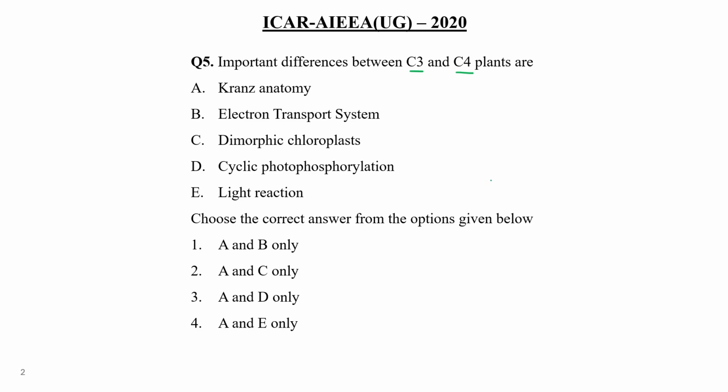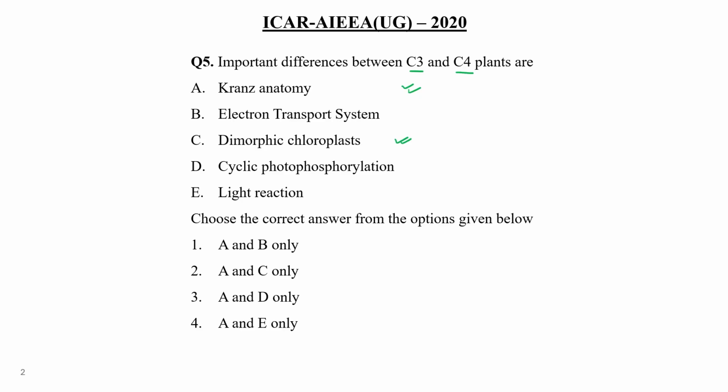Difference between C3 and C4 type plants. C4 type plants are present in high temperature environments because they can tolerate it, and they have a special type of leaf anatomy, right? Leaf anatomy in which two types of cells are there, mesophyll and bundle sheath. So we can say dimorphic chloroplasts are there in C4, and this is known as Kranz anatomy as well. So this is the main difference between C3 and C4 plants, right?